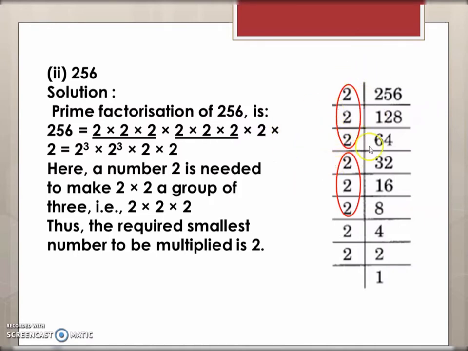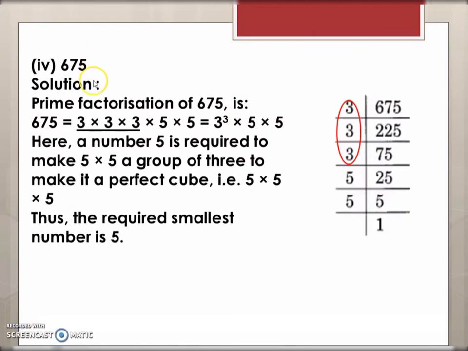If you notice, you can make one group of 3, another group of 3, and then you have 2 2's. That means here one more 2 was required to make it into a group of 3. So therefore 2 is the smallest number which you need to multiply with 256 in order to make it a perfect cube.